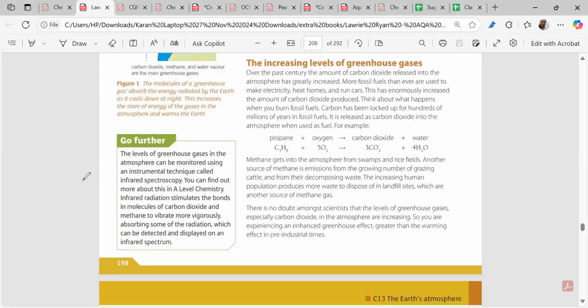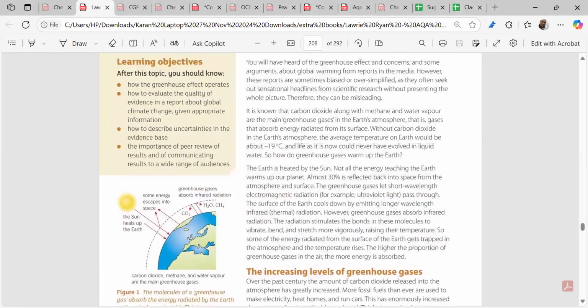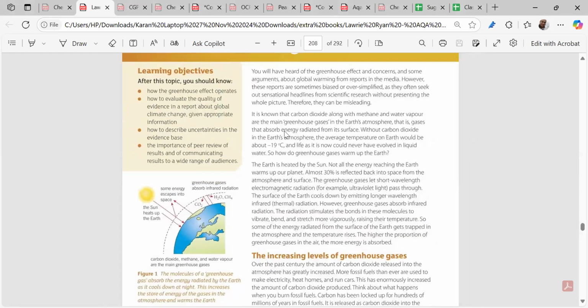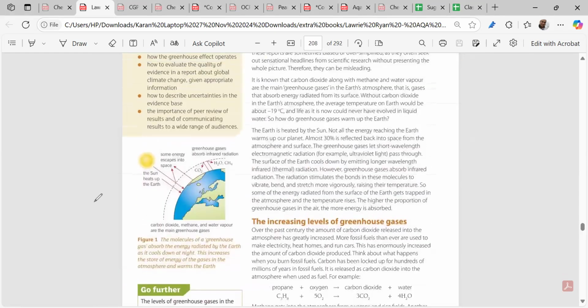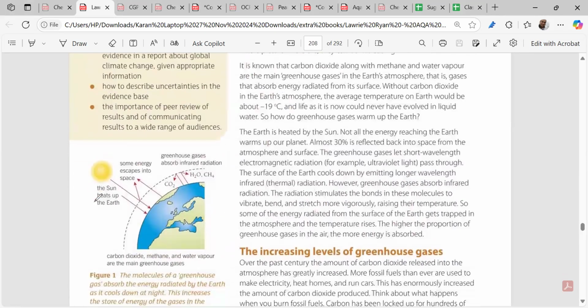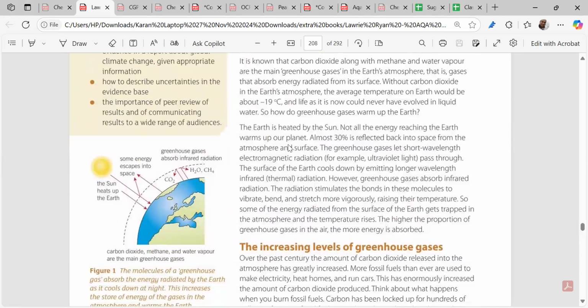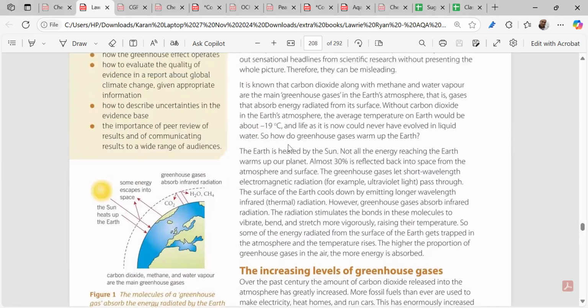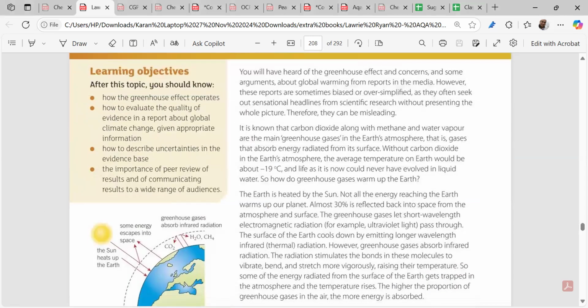Please open your book to page 198. Page number 198, open it and mention it over here. Now, we know that there are three greenhouse gases. Greenhouse gases help us keep our Earth warmer.